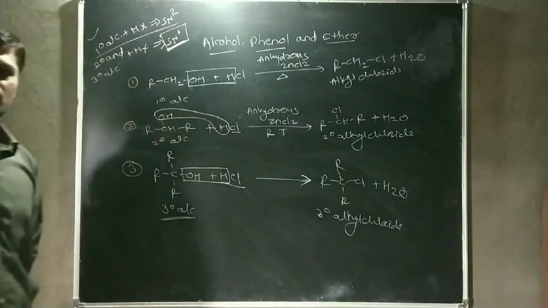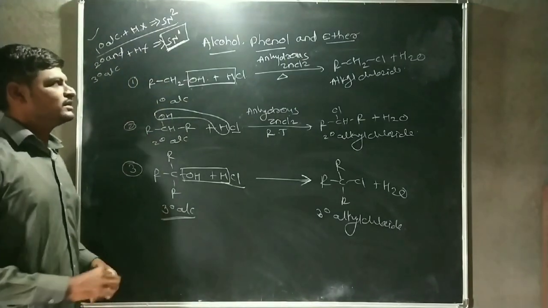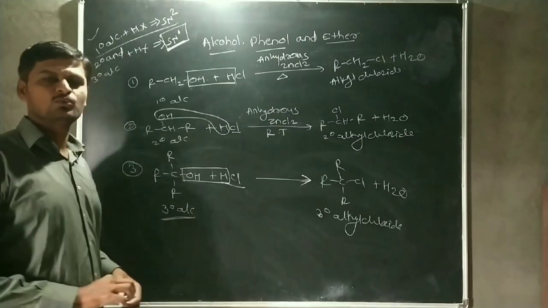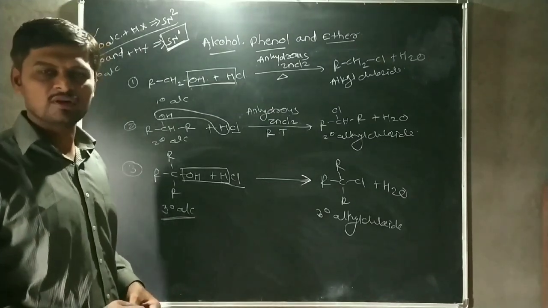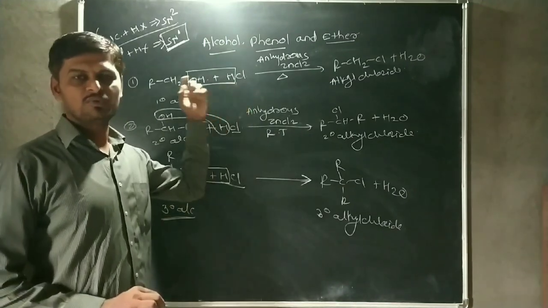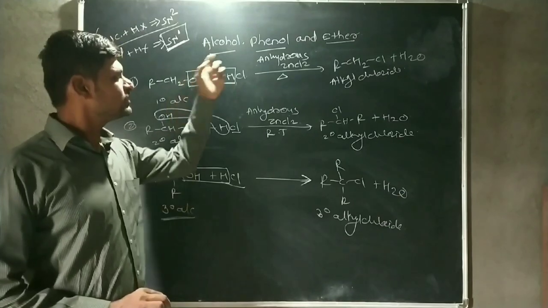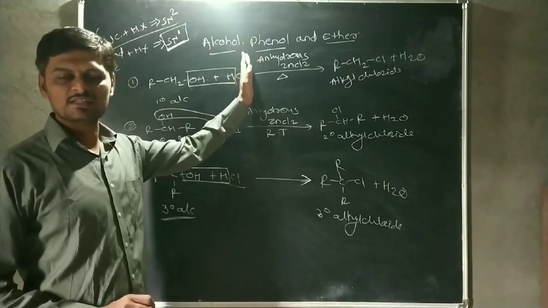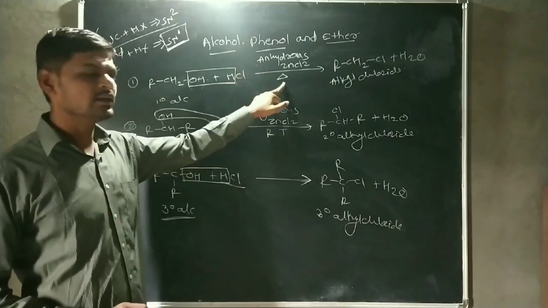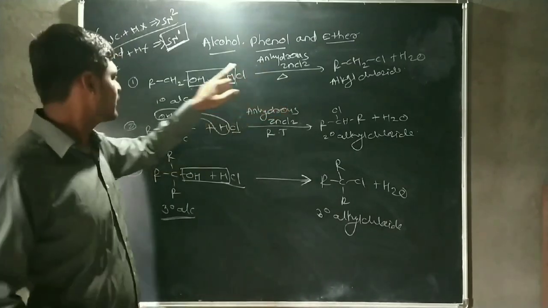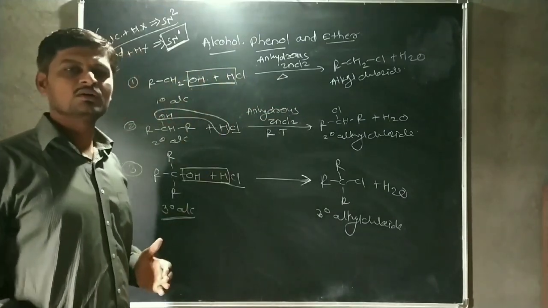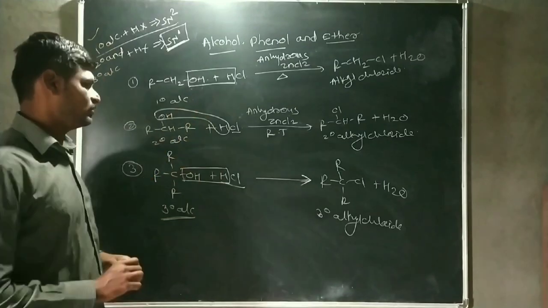That means chloride. Okay, guys, this is a reaction of alcohol with HCl. HCl is used with primary alcohol using a Lewis acid. The Lewis acid acts as a catalyst, and this reaction is carried out in the presence of heating, because the reactivity of primary alcohol is smaller than that of secondary alcohol.